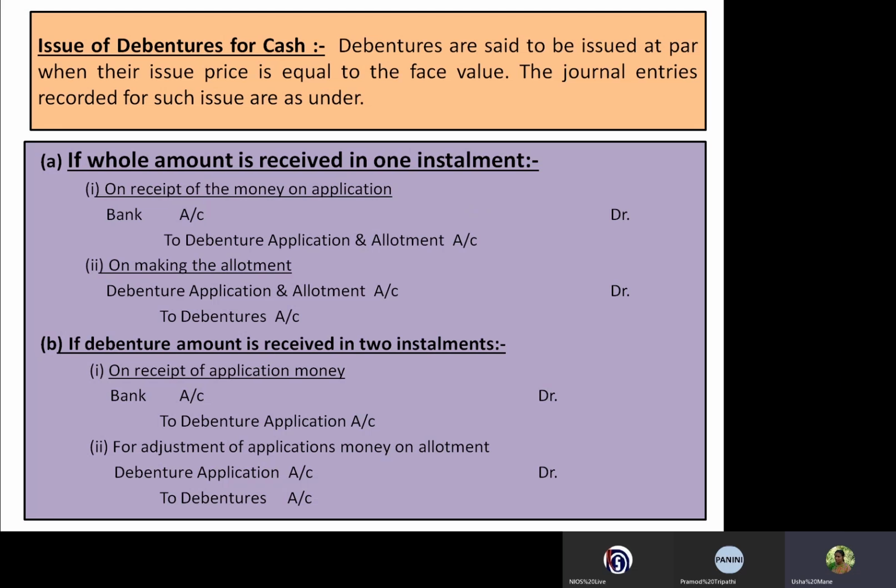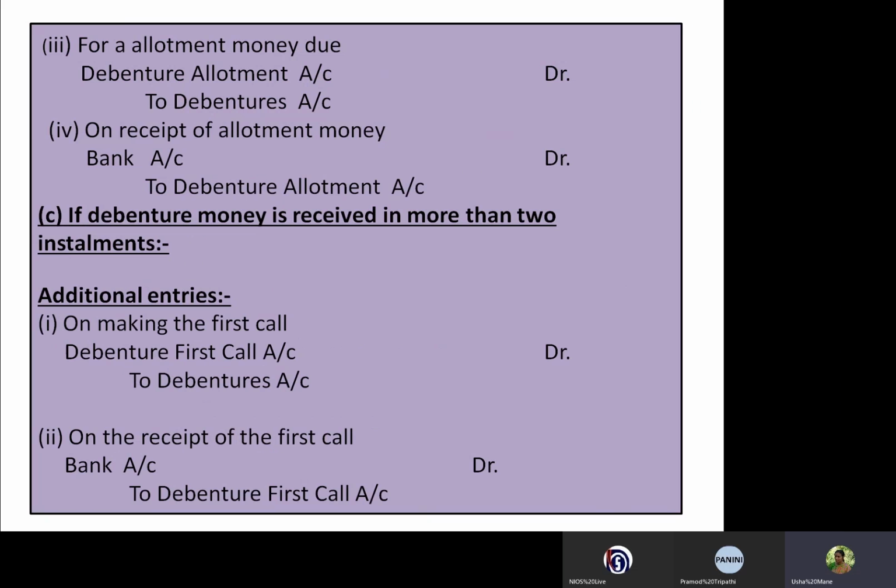So these are the journal entries for calling the amount on application on debentures. And the other journal entries are for the allotment: for allotment money due, debenture allotment account debited to debentures account, and on the receipt of allotment money, bank account debited to debenture allotment account.